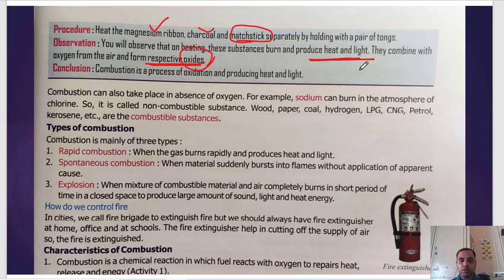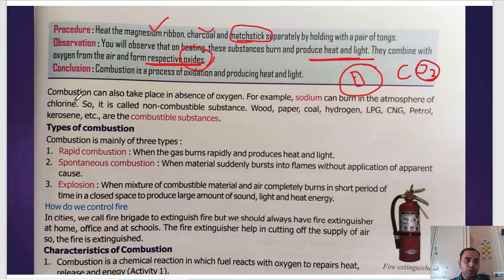When something is burning, suppose you take a piece of wood and try to burn it. Oxygen from the surrounding will help the wood to burn. The oxygen will be added to the gas that is coming out from it. Because this wood does not contain oxygen, it contains carbon. We know that if we burn something, we get carbon dioxide gas. So from where is this oxygen coming? Oxygen is coming from the surrounding.